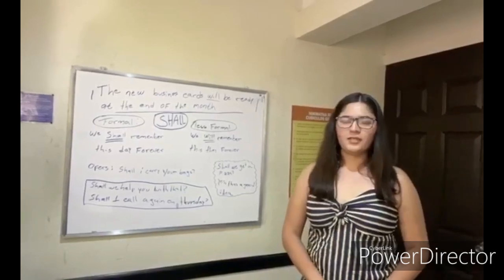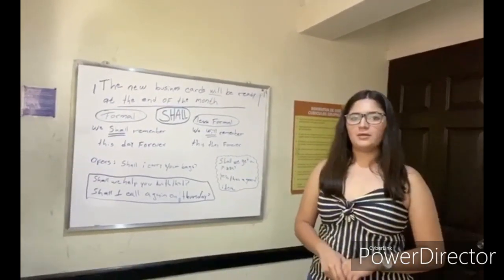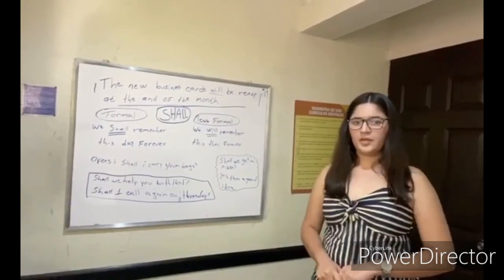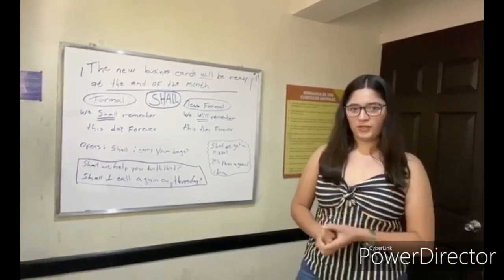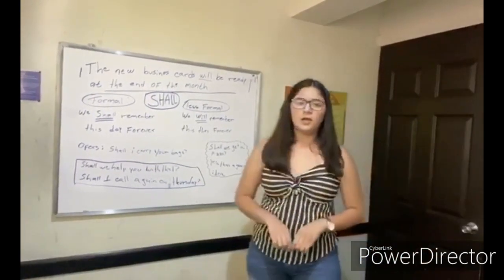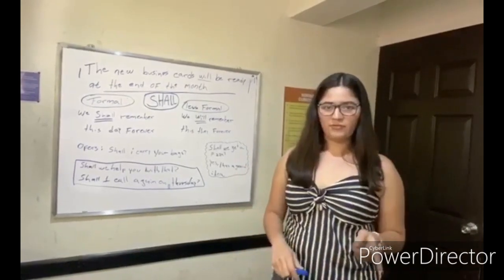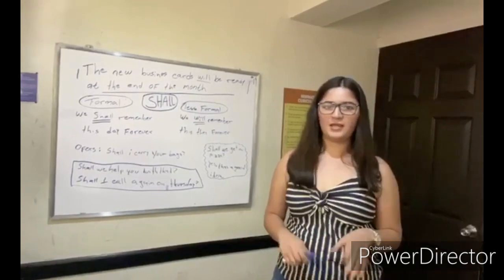Hello, good morning. My name is Hazel Karina Maya, and now I'm going to explain about the modal verb shall. The auxiliary shall has the same function as the auxiliary will, but with some rules. For example, we use shall only with the first person pronouns I and we to make predictions or express intentions.